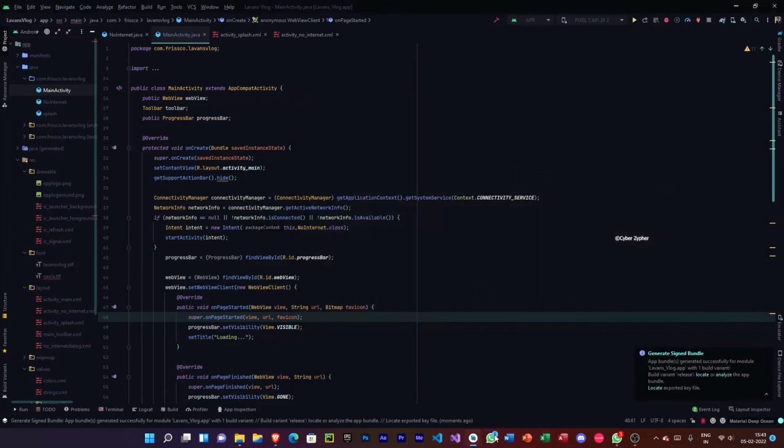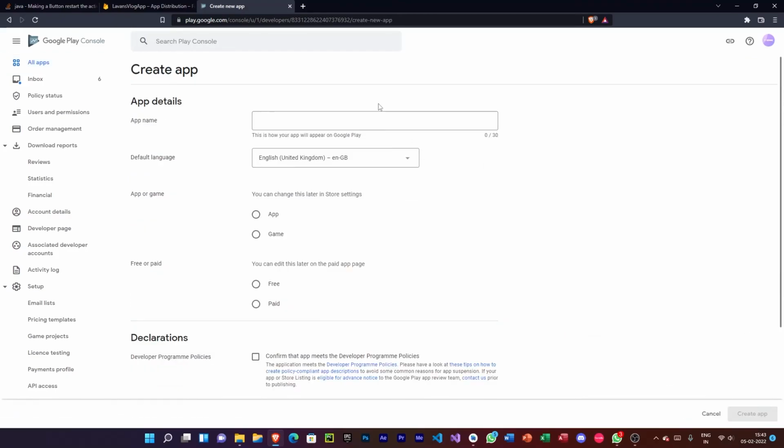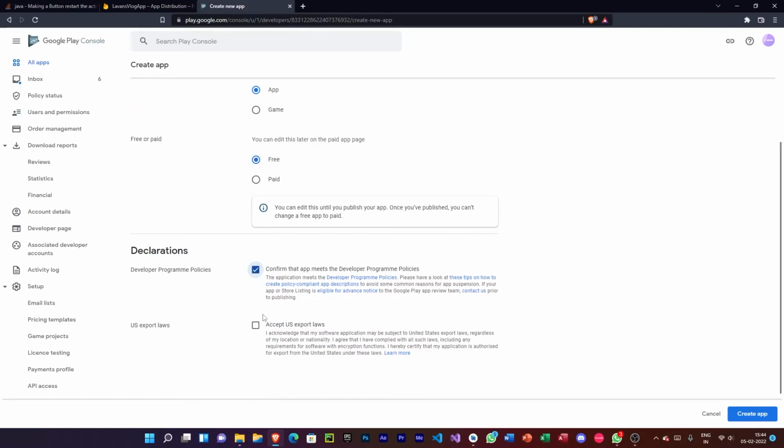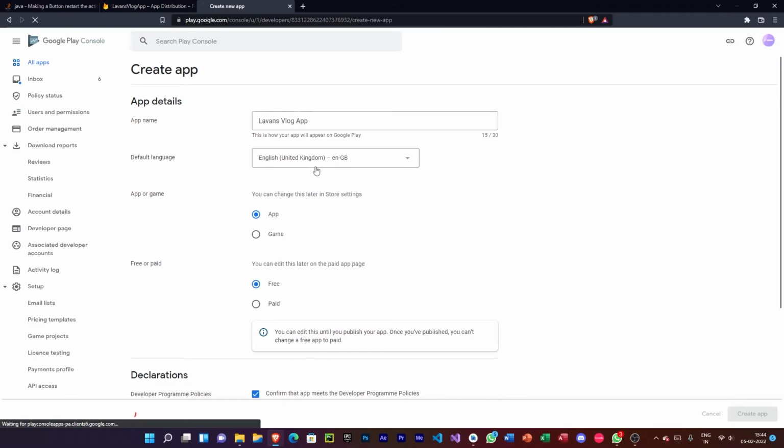So we have the app bundle, and if you click locate here, this will show you the place where your key store is generated. Now what we have to do is go to the Play Store here, go to create app, and create this new app. Let's create this Lions Log app. Then the default language. This is going to be a free app. I confirm US export laws. Create app.